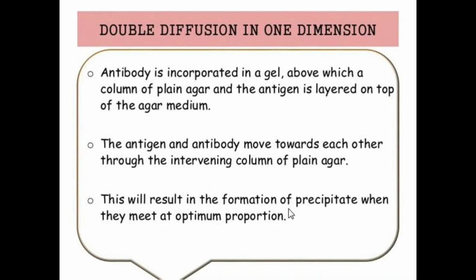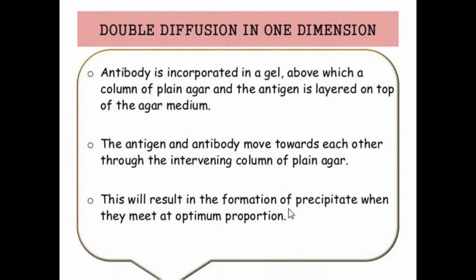First, the gel containing antibody is taken. On this, plain agar is added, and on this, antigen is layered. What happens then? Antigen and antibody both move towards each other, and that forms the precipitation. That results in the formation of precipitate when they meet at optimum proportions. That is called double diffusion in one dimension.